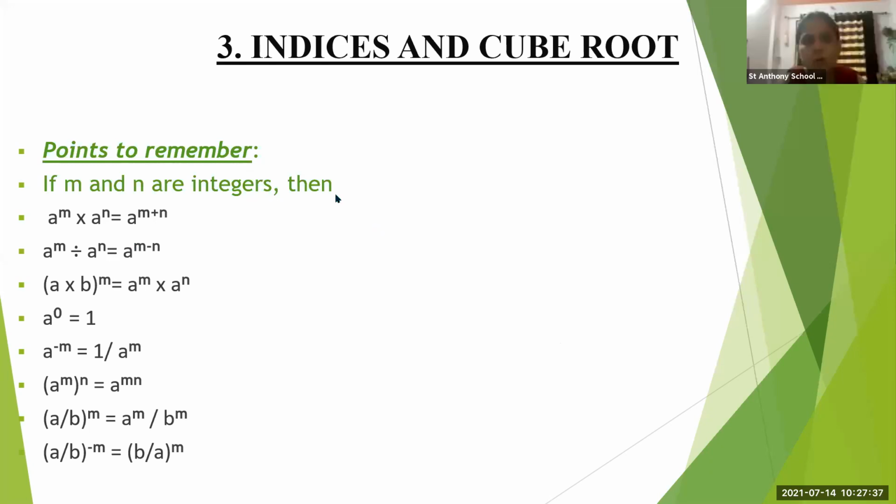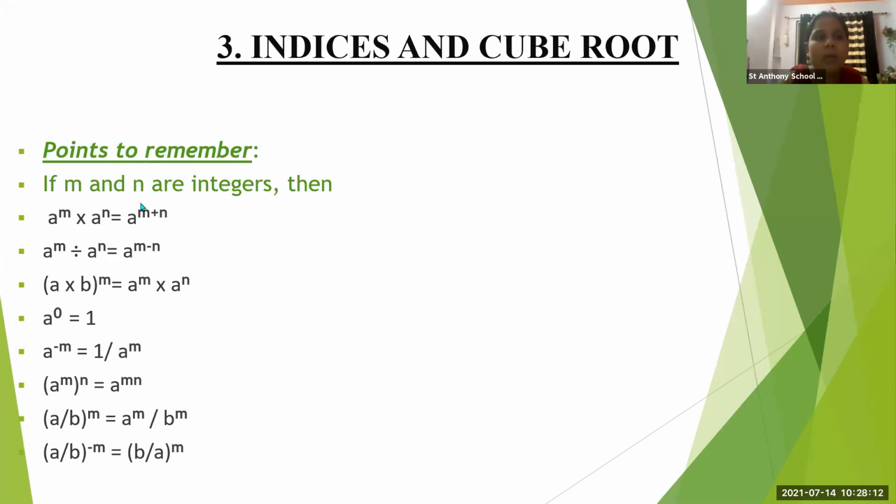Okay. So we have seen all these things in chapter number 1. What is meant by natural number? What is meant by whole number? What is meant by integers? Natural numbers are all the counting numbers, which start with 1. So 1 is the smallest number. Now we have seen whole numbers start with 0 and the smallest whole number is 0. Then we have seen integers, so positive numbers, negative numbers, and 0 are the integers.